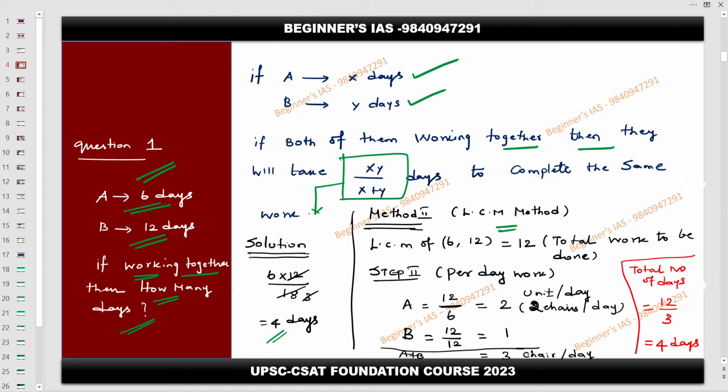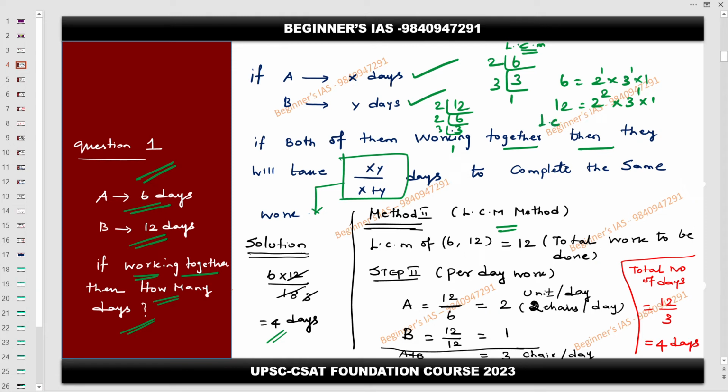Now, how to take the LCM? First of all, learn how to take the LCM. First, do the factorization by the prime numbers, or simply call this prime factorization. So 6 is equal to 2 into 3, with powers 1 and 1. Then for 12, again 2 times 6, then 3, then 1. So 12 is 2 square into 3 power 1.